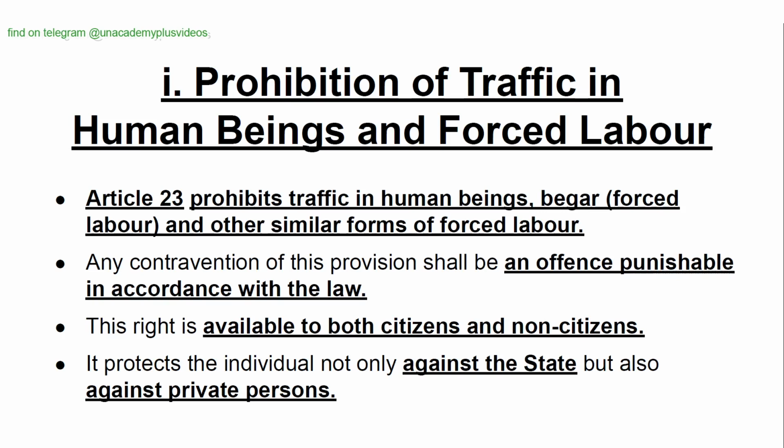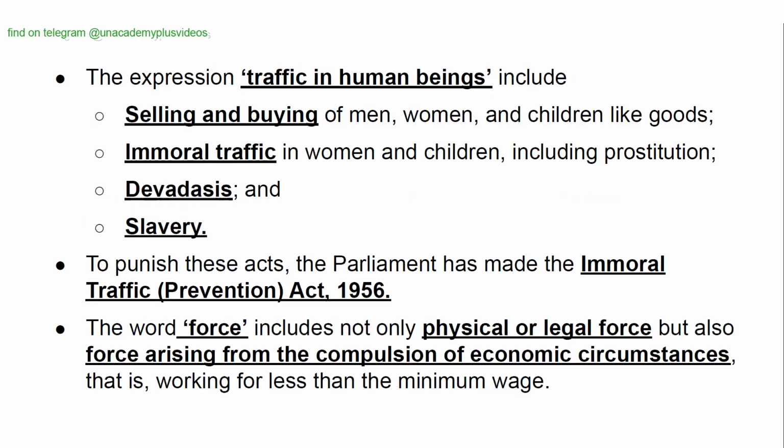This right is available to both citizens and non-citizens. It protects the individual not only against the state but also against private persons. The expression traffic in human beings includes selling and buying of men, women, and children like goods, immoral traffic in women and children, including prostitution, devadasis, and slavery. To punish these acts, the Parliament has made the Immoral Traffic Prevention Act 1956.